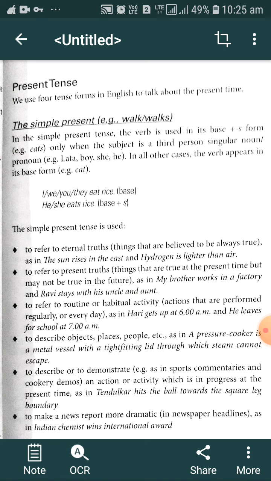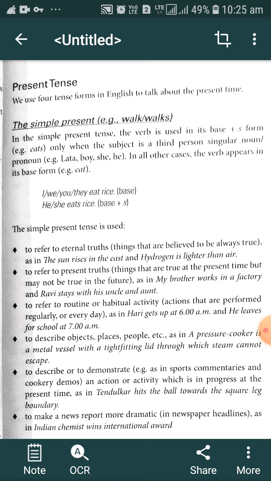So what we have to keep in mind is that when using the simple present tense, if the subject of that particular sentence is a third person singular noun or pronoun, noun means Sima, Ramesh, Ganesh, and pronoun means he, she, it. They is also a third person pronoun, but they is the plural form. He, she, it is the singular form. And he, she, it, the name of any person, Ramesh, Ganesh, they are third person.